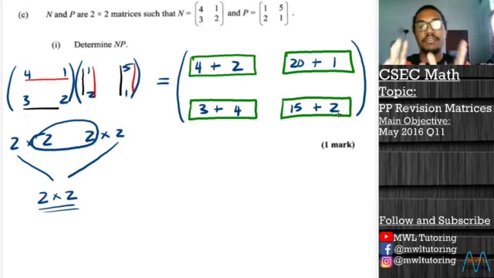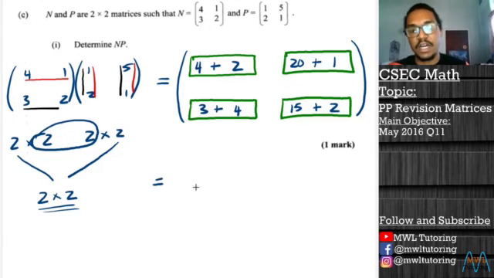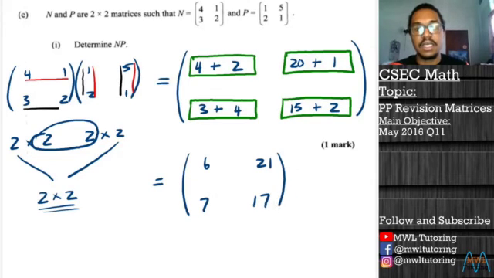And so now we have everything nice and neat in our guide boxes. There's no way we could confuse what we have to add up now. And we just start to simplify. So we get here 4 plus 2 gives us 6, 20 plus 1 gives us 21, 3 plus 4 gives us 7, and 15 plus 2 gives us 17. And that is the answer there for our multiplication of N by P right here.